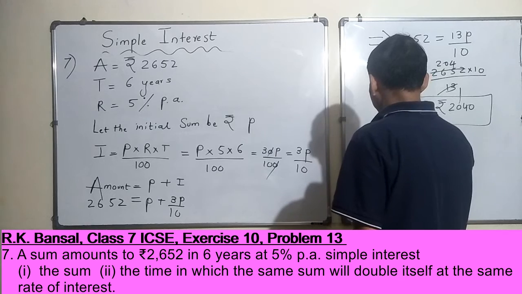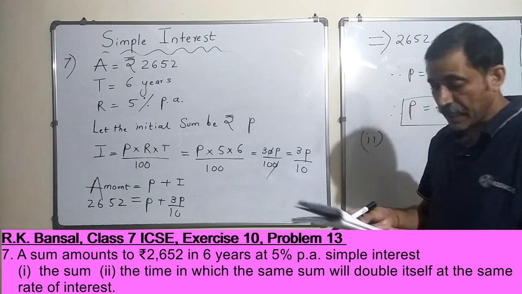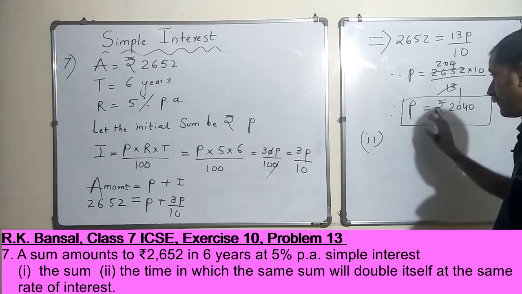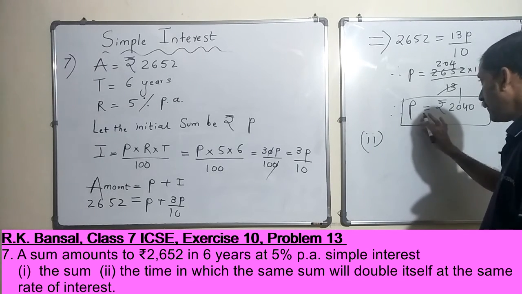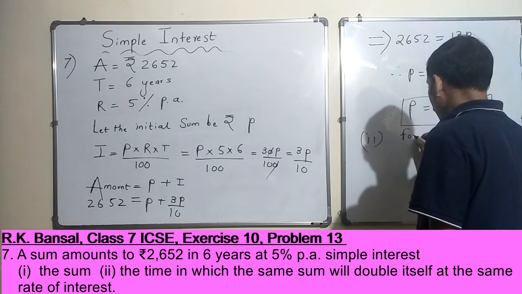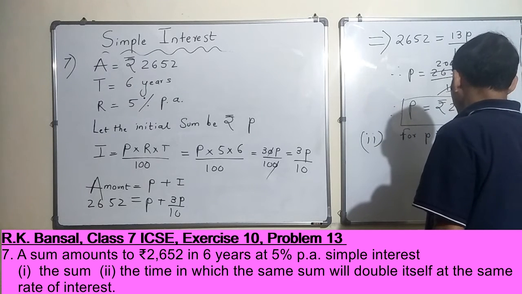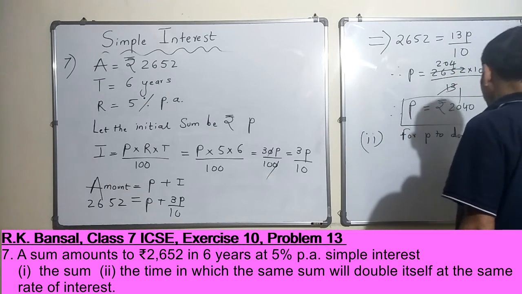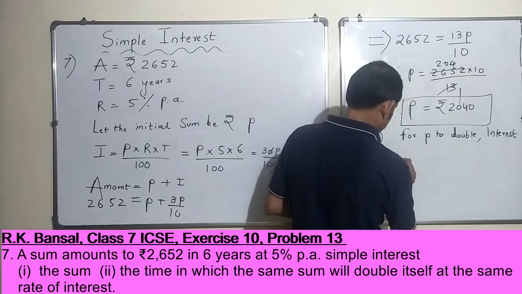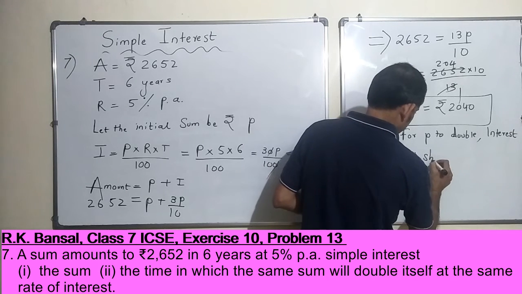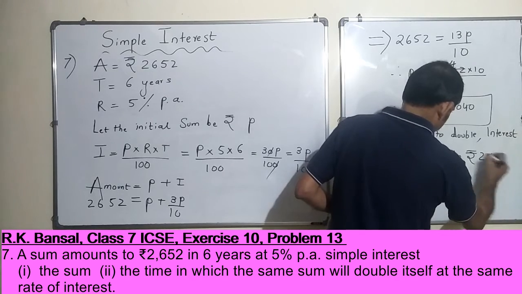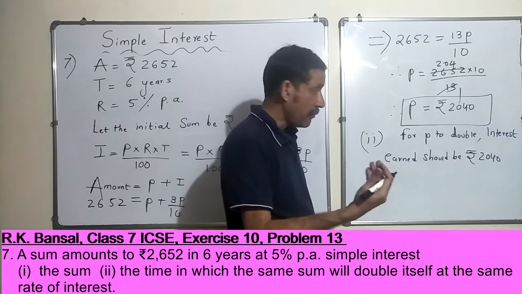What about the second one? The time in which the same sum will double itself at the same rate of interest. If P has to double, the interest earned should be rupees 2040.